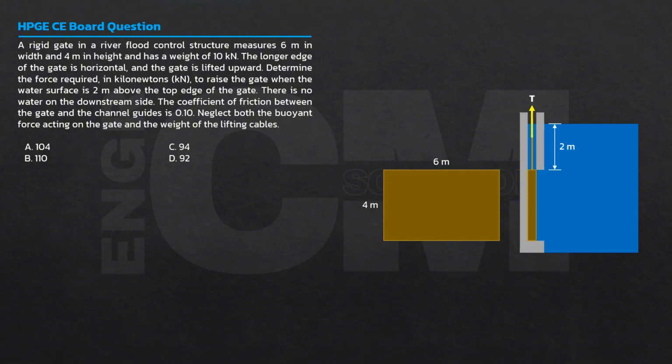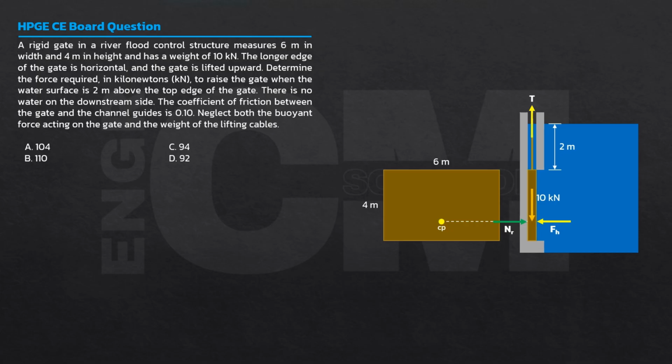I-draw natin lahat ng forces na nag-act dito sa ating gate. Una, merong weight ng gate. Weight ng gate is 10 kilonewtons. Pero merong hydrostatic force yung water dito na mag-act sa gate. Tawagin mo siyang FH. Okay? So remember, the characteristic of hydrostatic force is to be acting at the center of pressure. Now, kung merong force dito sa channel guide, magre-react ang channel guide. This will react and that is the normal reaction.